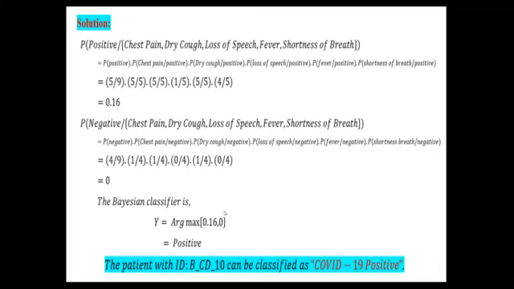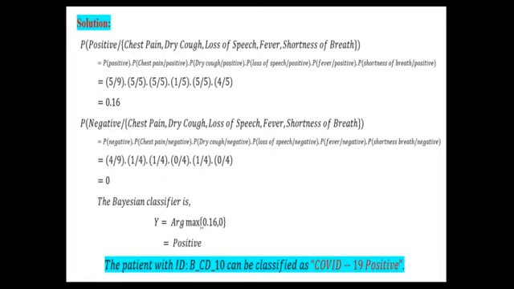Finally, the probability of positive given the feature vector, or given instance, is 0.16, and for negative given the instance it is 0. Now according to the Bayesian classifier, what is the formula? Y equals argmax of both probabilities, 0.16 comma 0. Out of these two values, which is the maximum value? 0.16. And this maximum value corresponds to which class? Positive. That's why the result is positive.